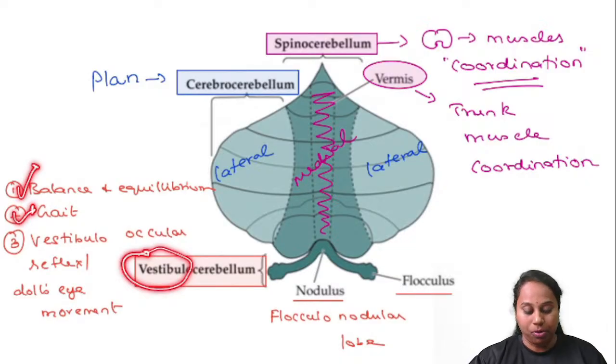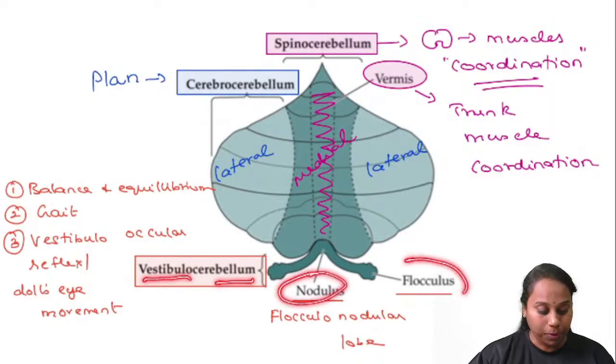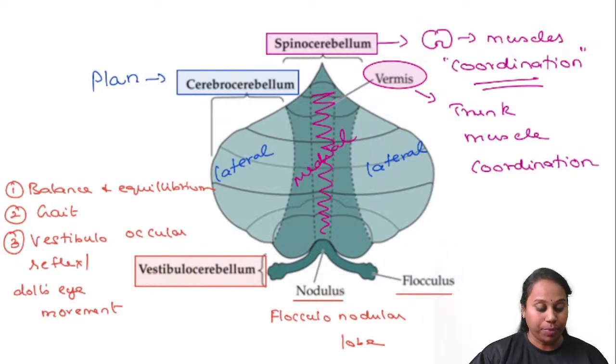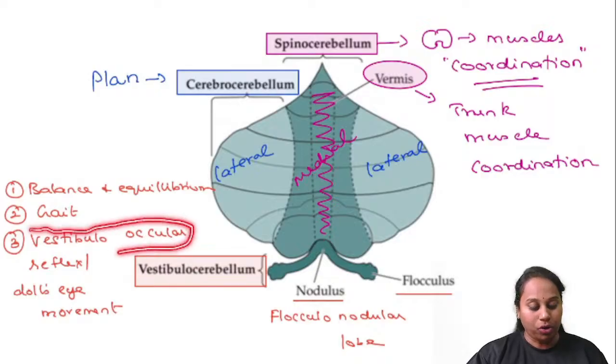Vestibulocerebellum is made up of nodulus and flocculus. That's why the name flocculonodular lobe. Nodulus and flocculus are related to eye movements. That's why they help in the vestibulo-ocular reflex, otherwise called the doll's eye movement.